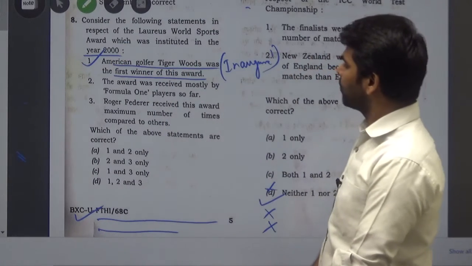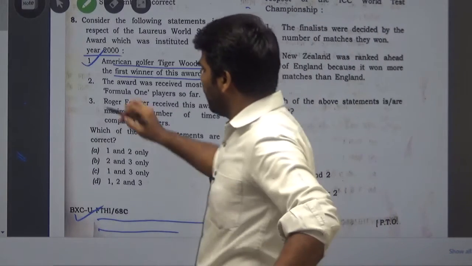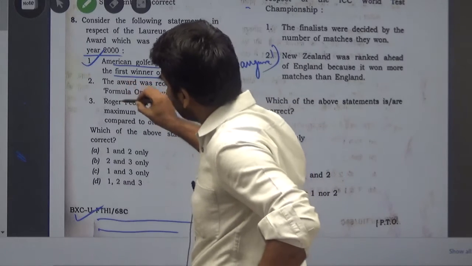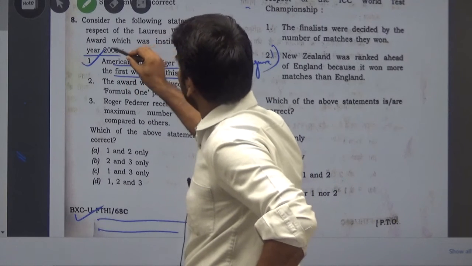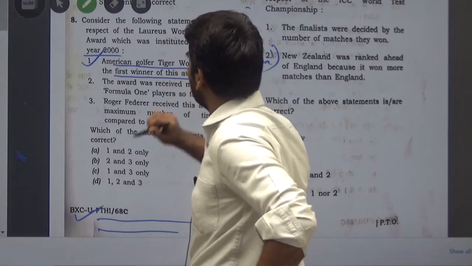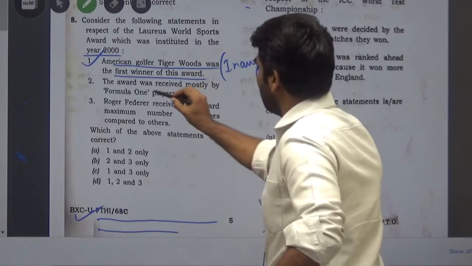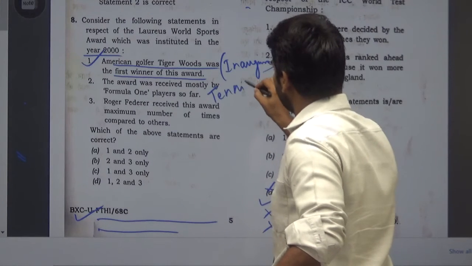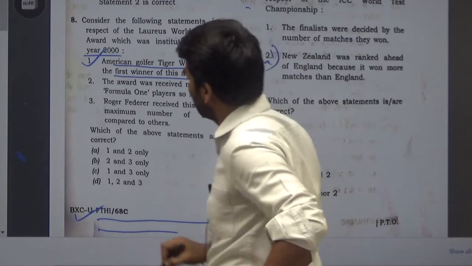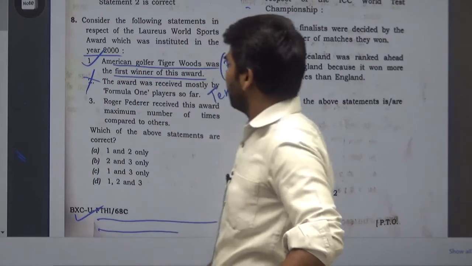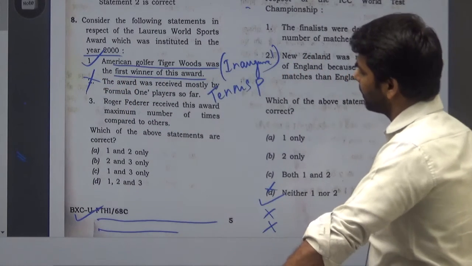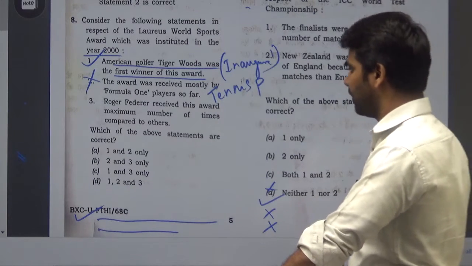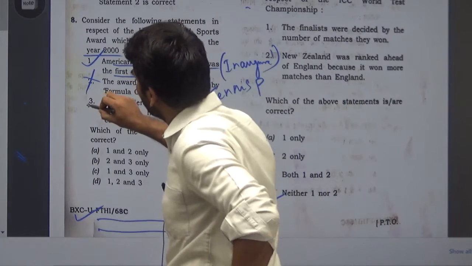The award was received mostly by Formula 1 players so far. According to the data available, the most awards of the Laureus World Sports Awards go not to Formula 1 but to tennis players. So statement 2 is wrong. Come to the third statement. The third statement says Roger Federer received this award the maximum number of times compared to others. This statement is also correct.